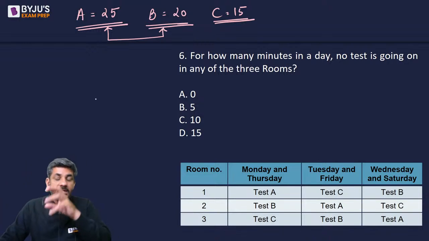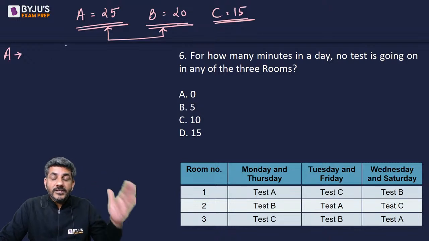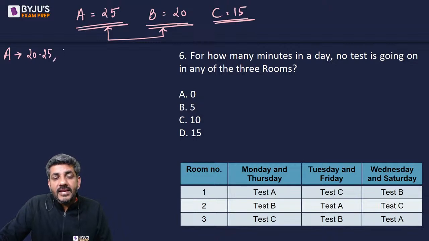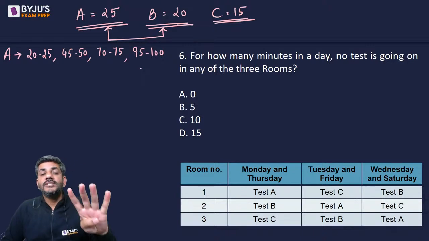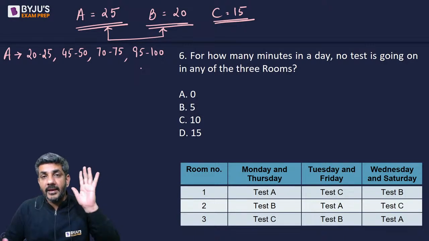So in the first 100 minutes, what's going to happen? Let's have a look at this. Test A would be conducted from the first minute to the 20th minute, but after that, 20 to 25, there is no test. Similarly, for the next 20 minutes there is a test, then 45 to 50 there is no test. Similarly, for the next 20 minutes there is a test, then 70 to 75 there is no test, and finally 95 to 100 there is no test. These are the four durations of 5 minutes in which there is no test of test A in the first 100 minutes.